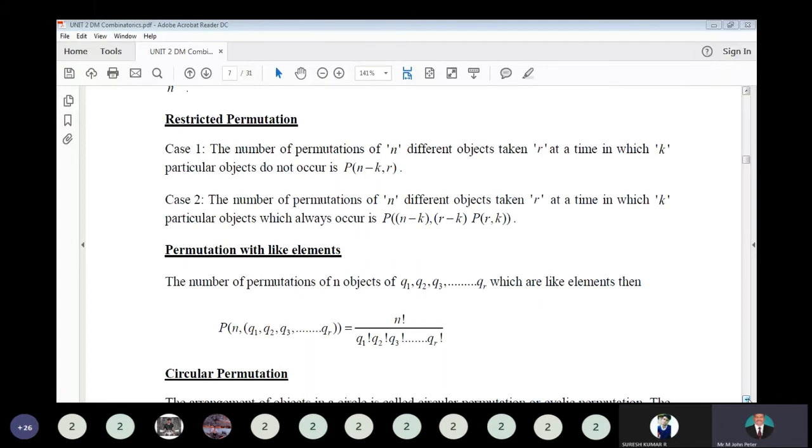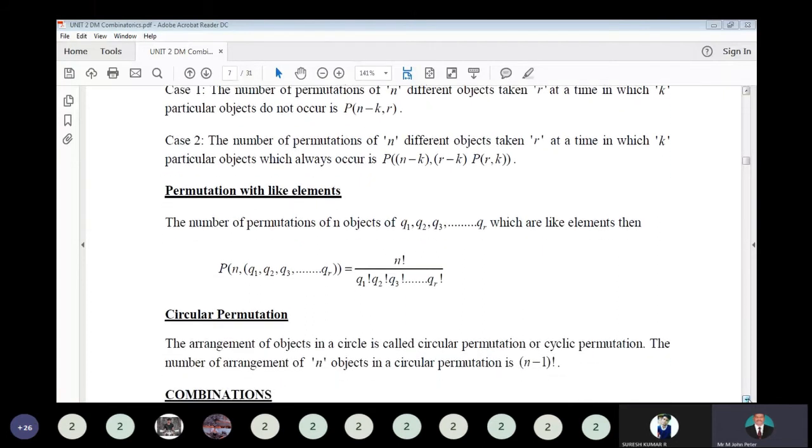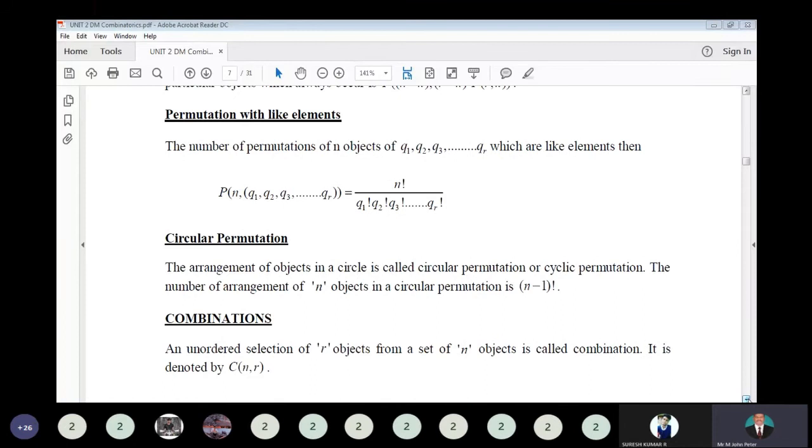Next, permutation with like elements. The number of permutations of n objects in which Q1, Q2, Q3 are alike, that is, like elements, is P of n comma Q1, Q2, Q3 and so on up to Qr, equal to n factorial divided by Q1 factorial into Q2 factorial into Q3 factorial, and so on up to Qr factorial.